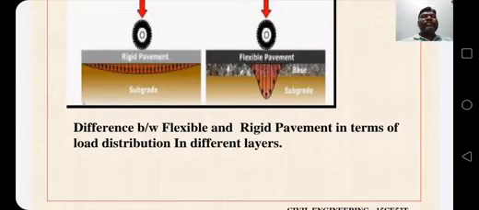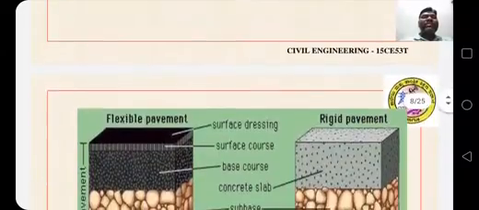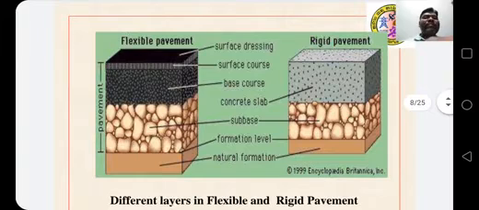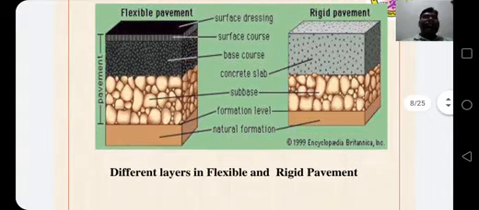This is the difference between flexible and rigid pavement in terms of load distribution in different layers. This is flexible pavement: surface dressing, surface course, base course, concrete slab, subbase, formation level, natural formation. Different layers in flexible and rigid pavement.